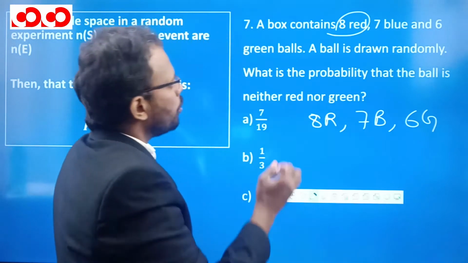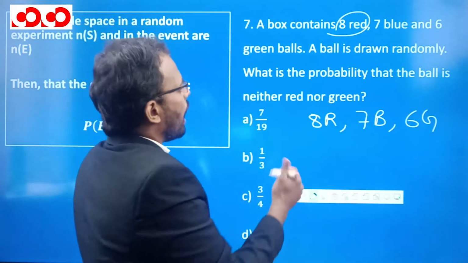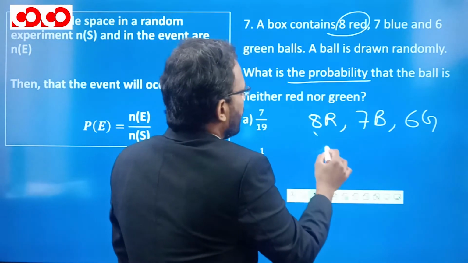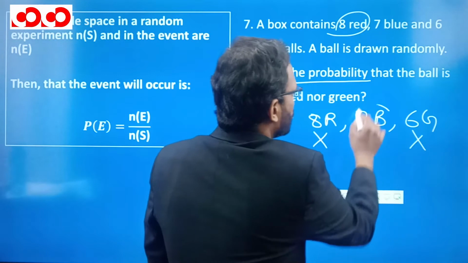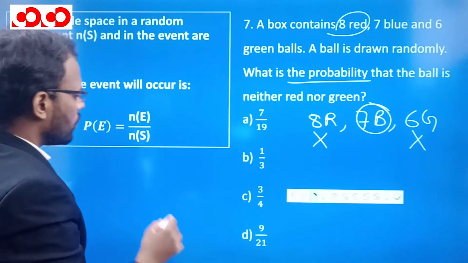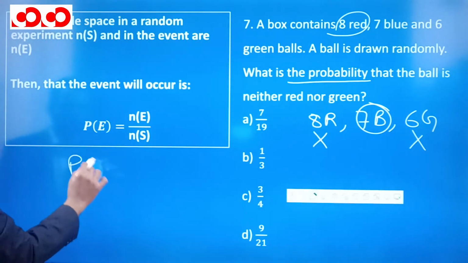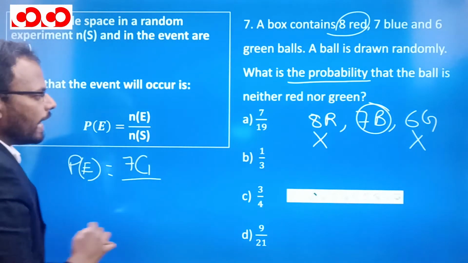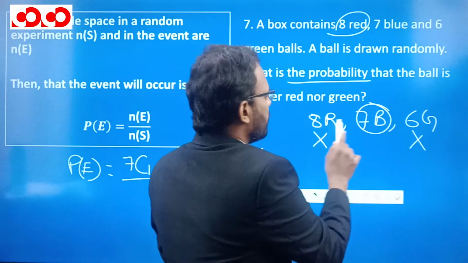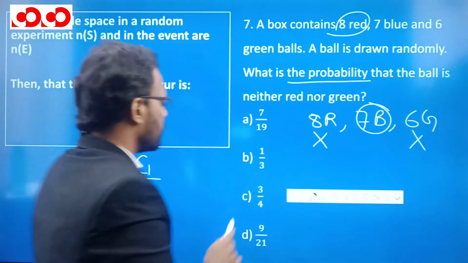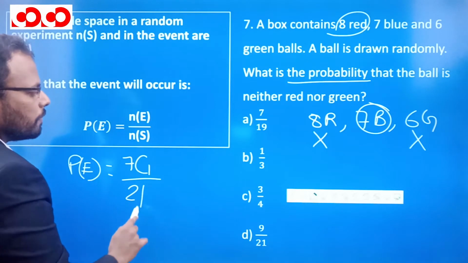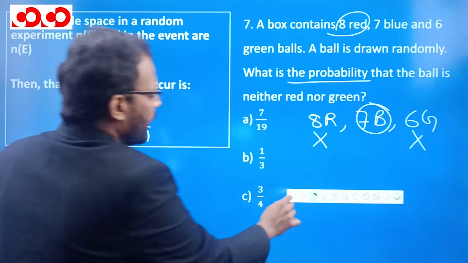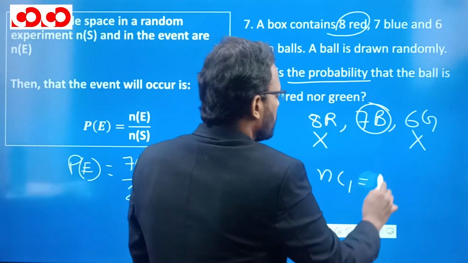Now we have to pick a ball randomly, and out of this random picking, the probability that the ball is neither red nor green, so the ball has to be blue. So we have to take out a ball from blue because the event is this, and the total number of balls we have is 8 plus 7 plus 6. 8 plus 7 plus 6 is 21. 21C1. So 7C1, what is 7C1? We know that nC1 is nothing but n.